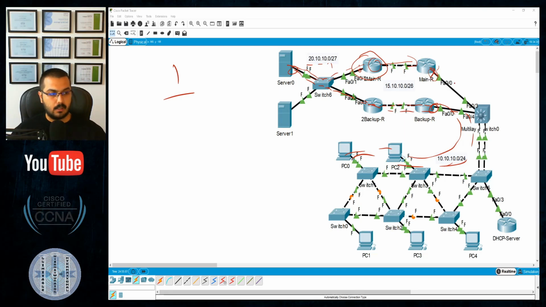Scenario number 2 will be if this link went down. We know what happens. If this link goes down, my network sees that this interface is up and running, so it will send to this network and the packet will stop here.